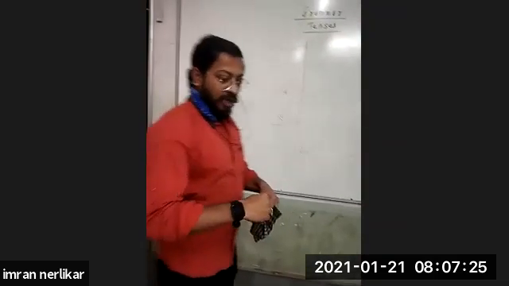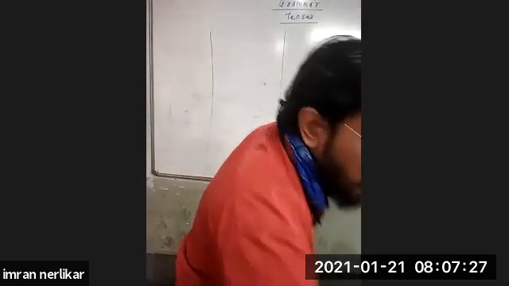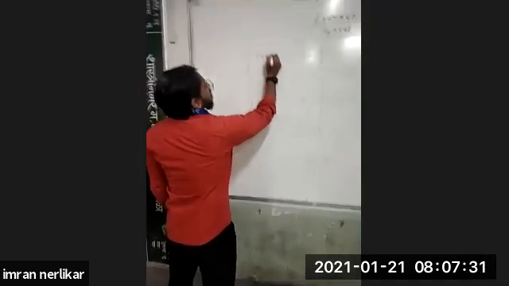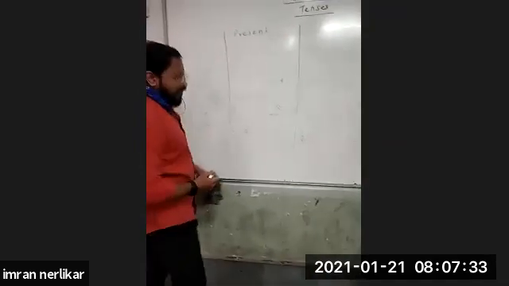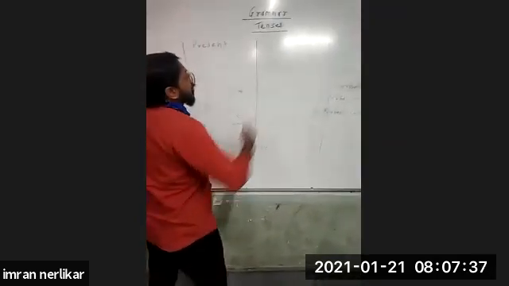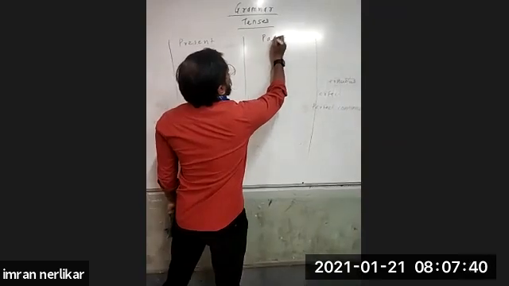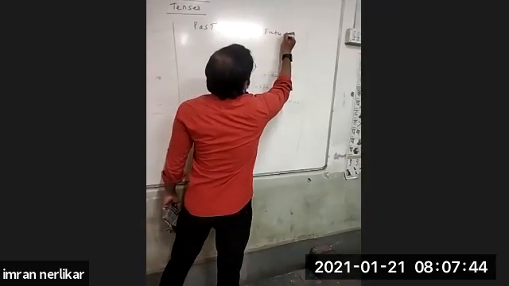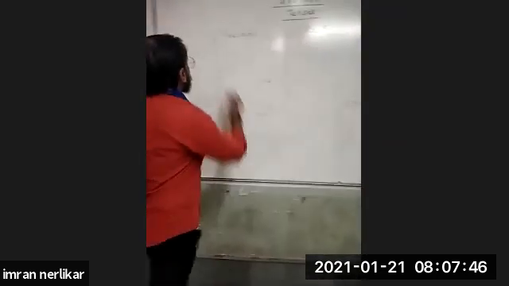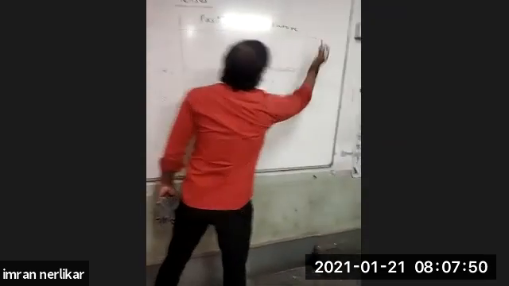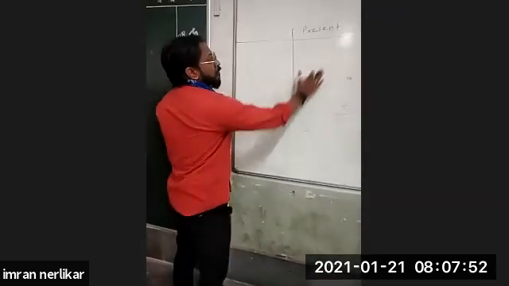Okay, I have drawn a table here. Now in this, see, present tense, then second one is past tense and last one is future tense. See all of you: present tense, past tense, future tense.